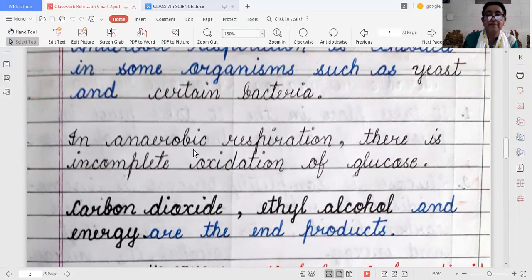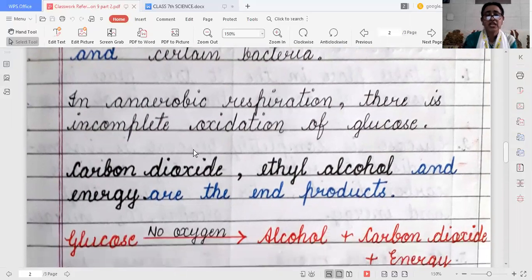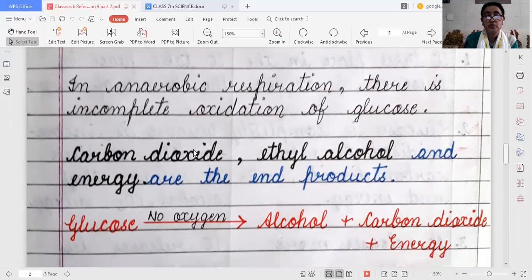In place of water, ethyl alcohol is the end product. So, when glucose is oxidized in the absence of oxygen, alcohol along with carbon dioxide and a small amount of energy is produced, because there is incomplete oxidation of glucose.